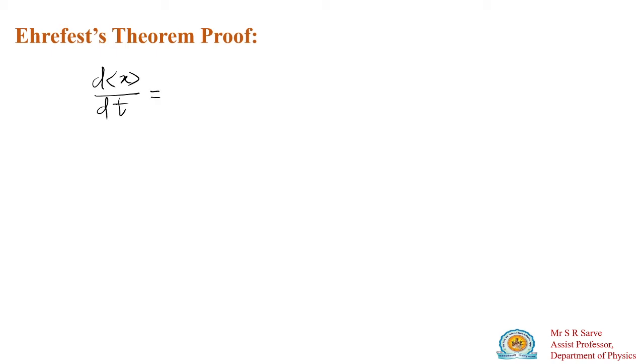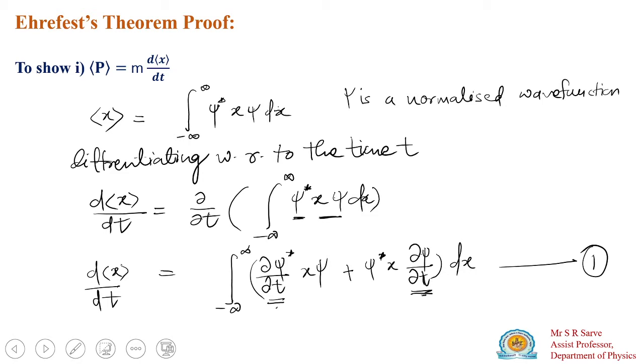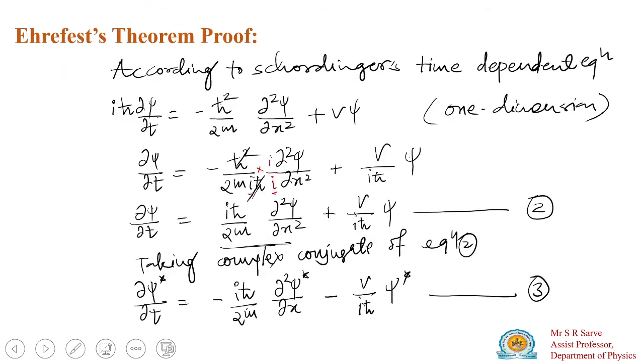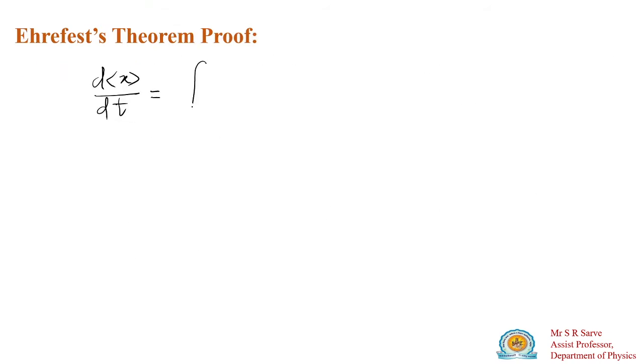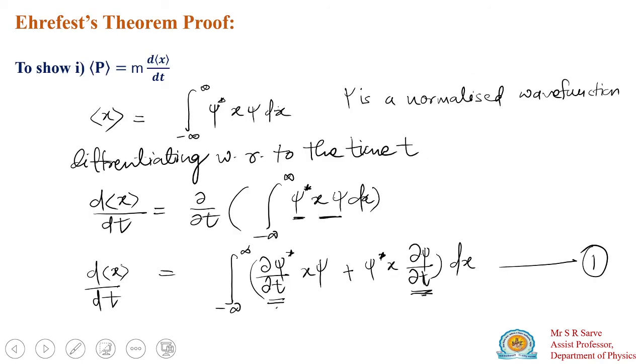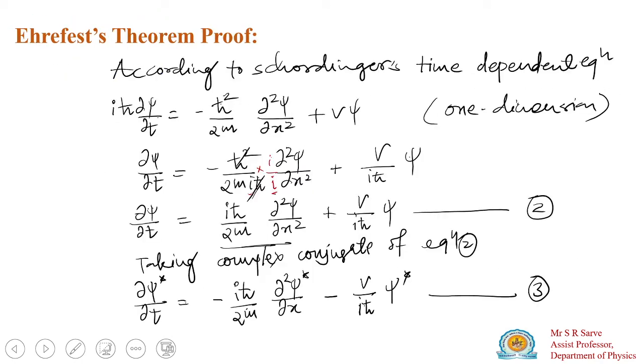This is equal to, now what is your equation number 1? This is the integration from minus infinity to plus infinity of dψ*/dt. First we have to substitute the value of dψ*/dt. What is the value of dψ*/dt from equation number 3?